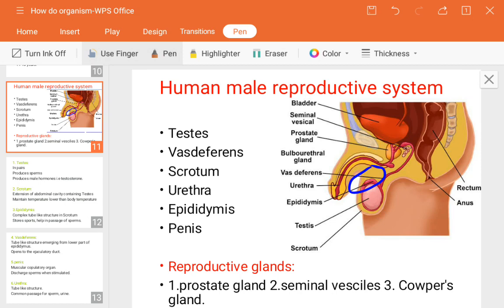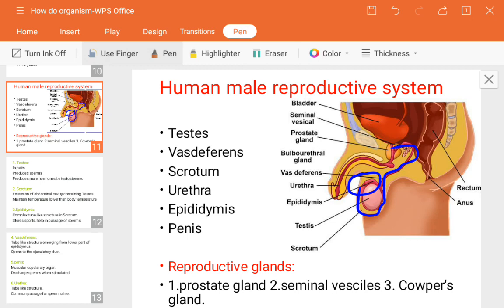This one. Next, what is its role? It stores the sperms. It helps in the passage of the sperm. So how does it help in the passage of the sperm? Whenever the sperms are produced in its portion, they will then be released through the next part that we are going to see.